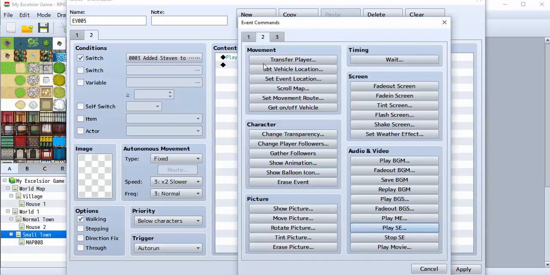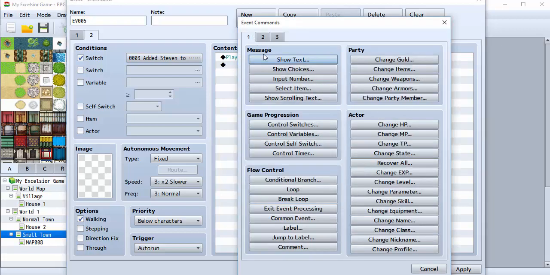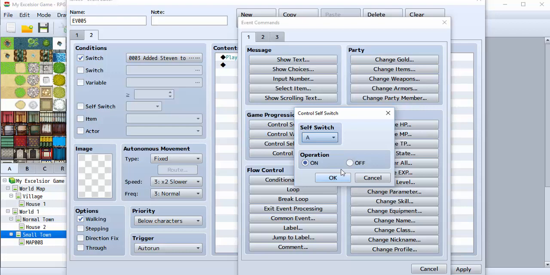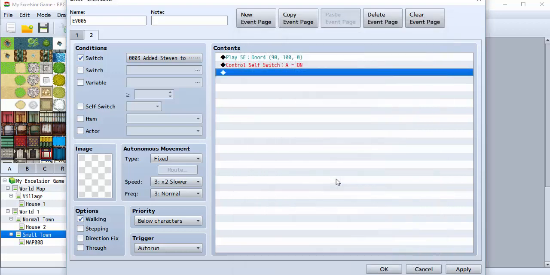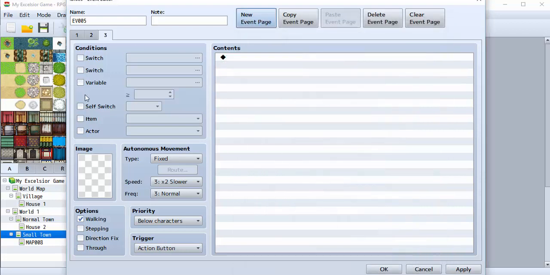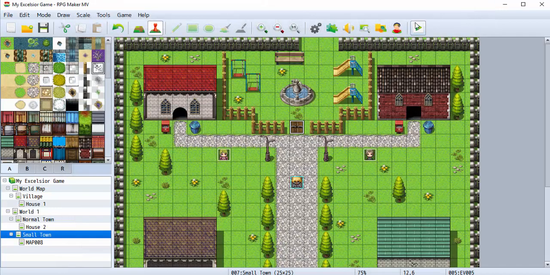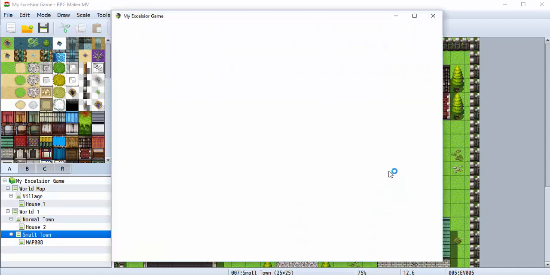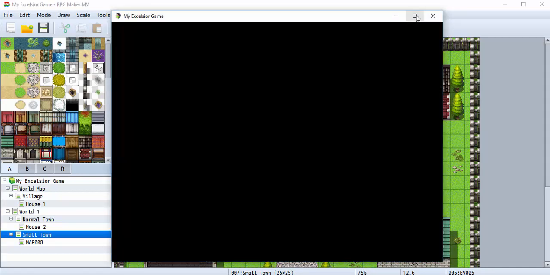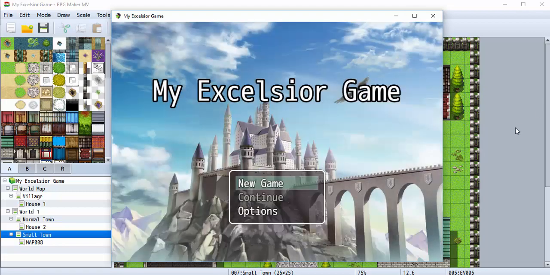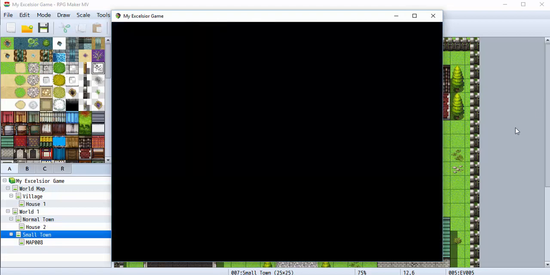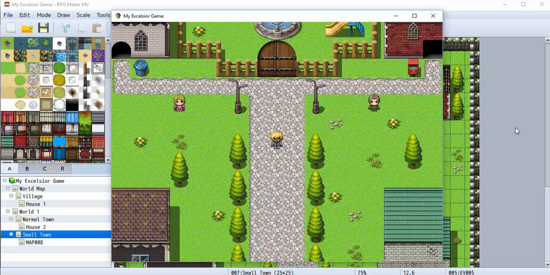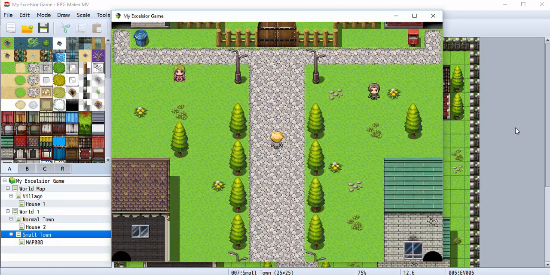So I'm going to auto play, and then I'm just going to very quickly throw in a self switch. New event page, self switch, A is on, apply, okay. So now that sound should play. So there's the gate.